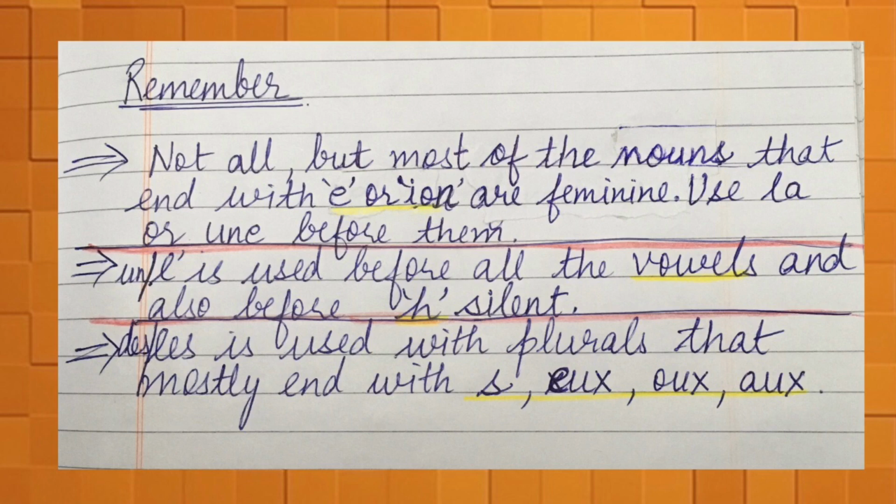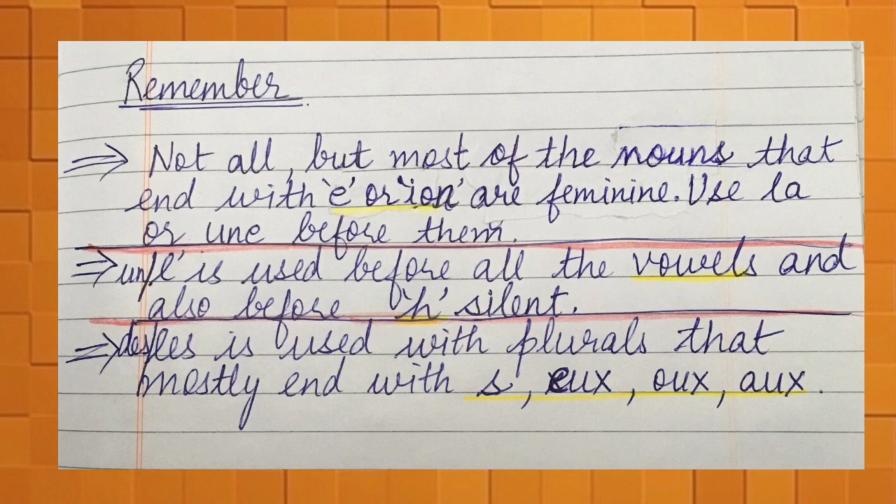How can we roughly know what article is going to come before a particular noun? There are a few rules to remember. If you have a noun that ends with e or ion, then most of the time it is feminine. It is not 100% sure, but in around 70 to 80% of cases it is feminine. The rest will be masculine.